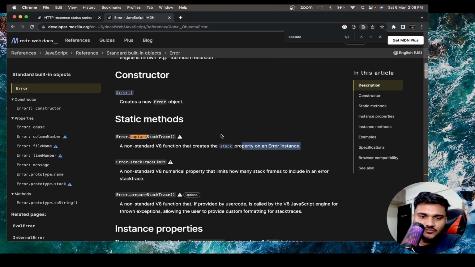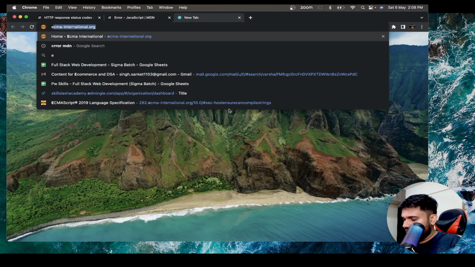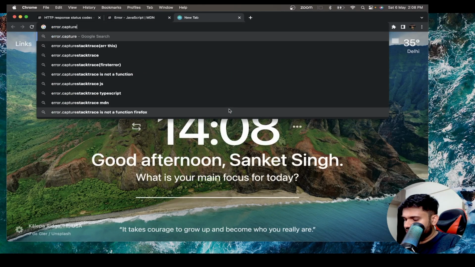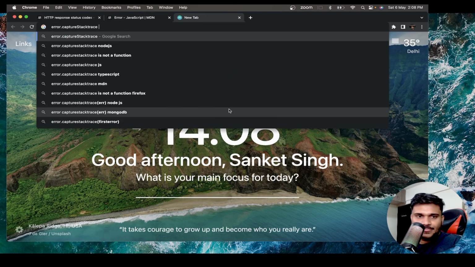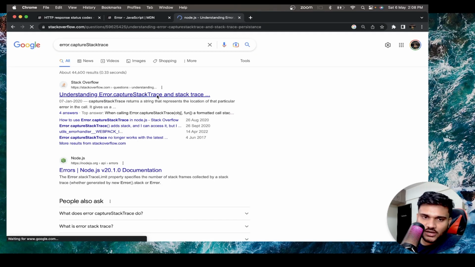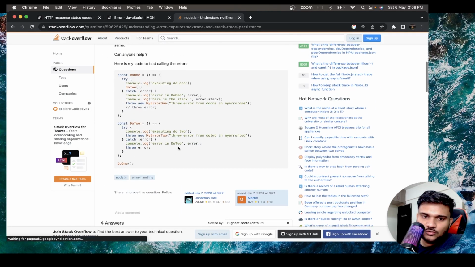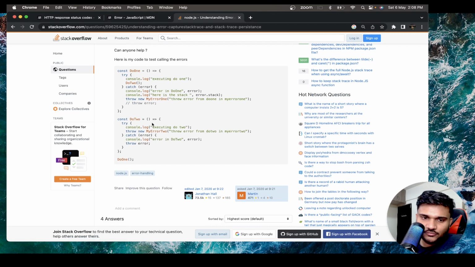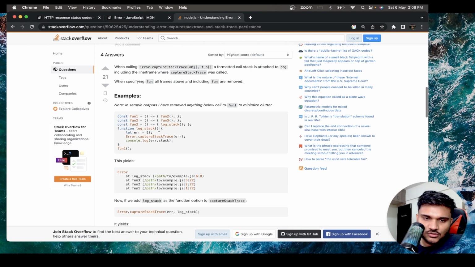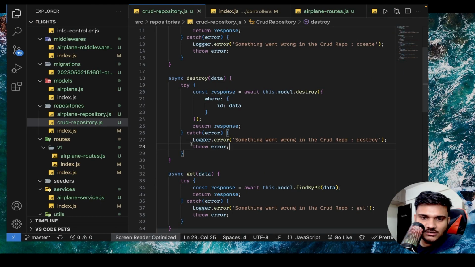So if you actually go for Error.captureStackTrace, this helps you to do that, right? This is going to put the whole stack trace in front of you, right? So you can see you can actually do Error.captureStackTrace, right? You can actually do this, right? So let's try to do it. Let's try to actually implement or use it.